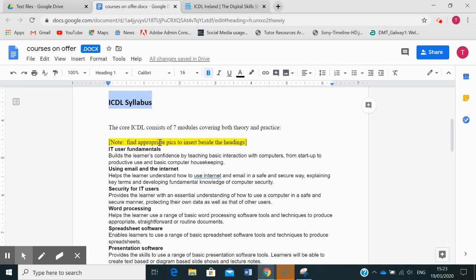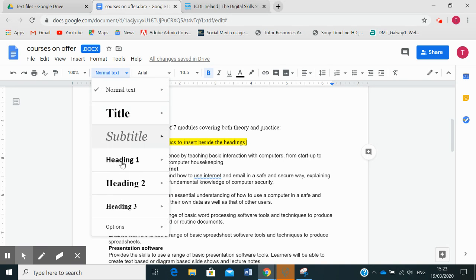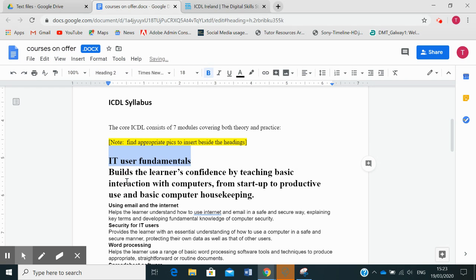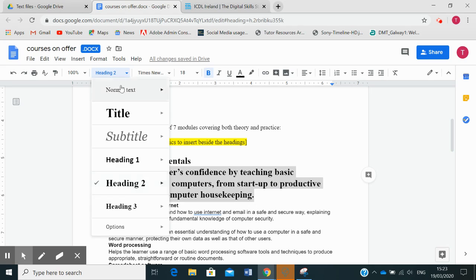So what I need to do now is find appropriate pics to insert beside the headings. I need to find a picture to put in beside each one of these headings and format with appropriate headings, so I end up with a fairly decent looking document.